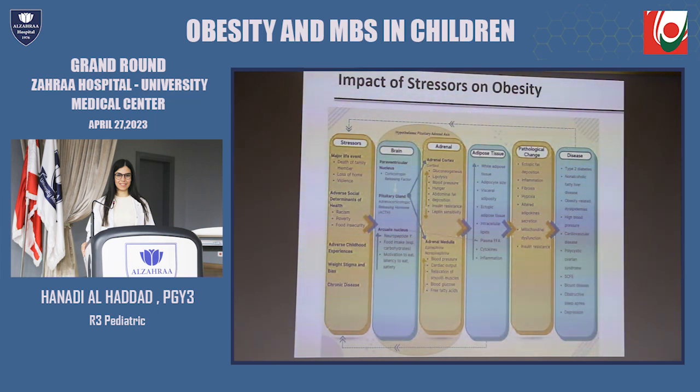So the hypothalamic-pituitary-adrenal axis will activate once a patient experiences clinical stressors. And we have secretion of corticotropin-releasing factor, which triggers the ACTH. The ACTH will activate the adrenal cortex and adrenal medulla, releasing cortisol and epinephrine, leading to an increase in adipose tissue and blood pressure. So as a consequence, we have pathologic changes.